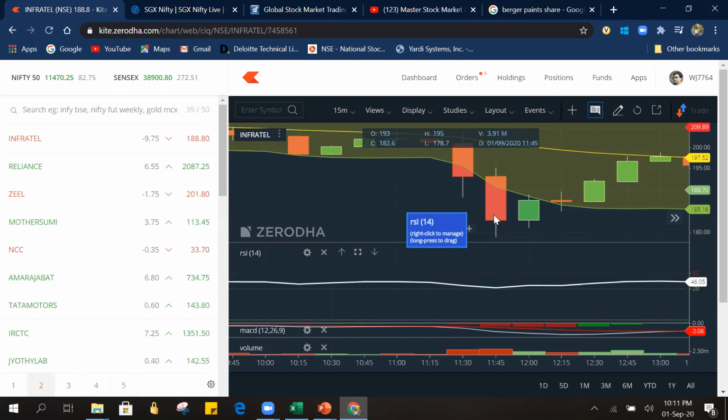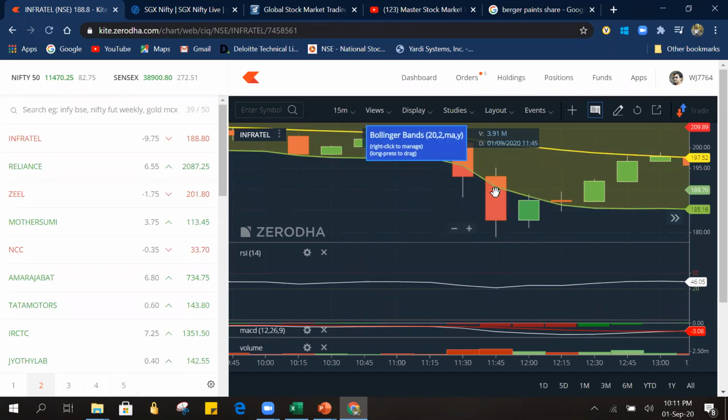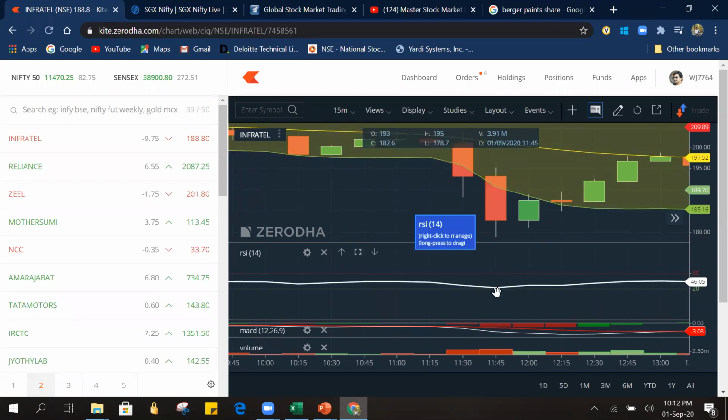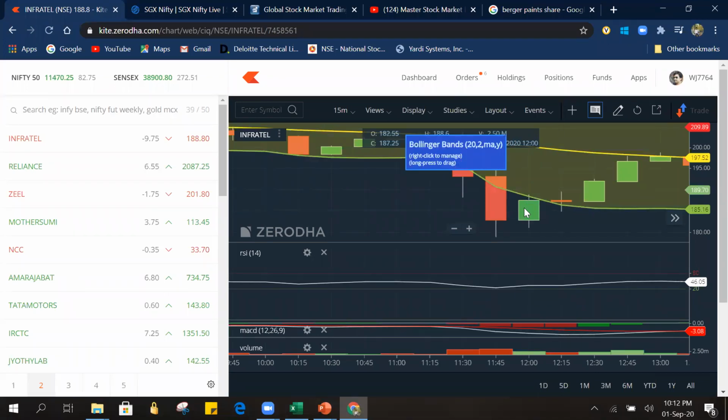So this is how to do a combined strong buy position analysis. Here Bollinger Band is indicating a bounce back, RSI is also indicating a bounce back. If you have doubt, you can wait for one more candle and you see this green candle. So now there is a third confirmation. First confirmation is the Bollinger Band going out, second is RSI, and third is a bounce back candle that has finally appeared.